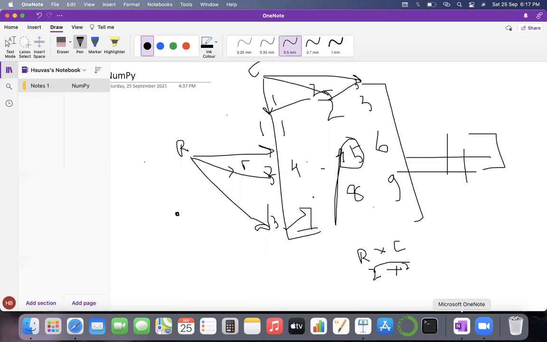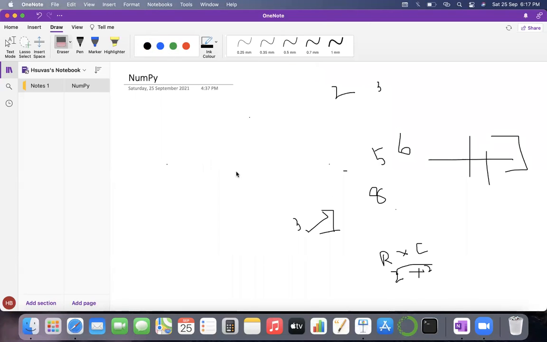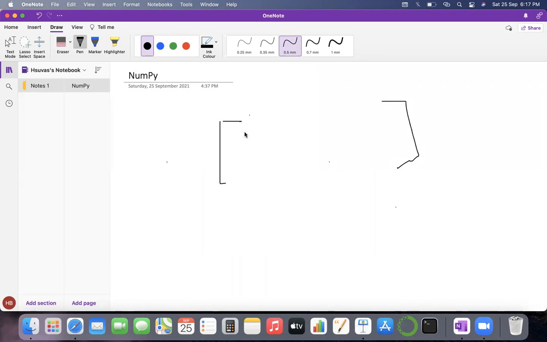better. Let me just draw this or do something with it, then you'll understand it better. Slicing can be a little bit tricky to understand, that I get it. So we have an array of values 1, 2, 3, 4, 5, and 6.